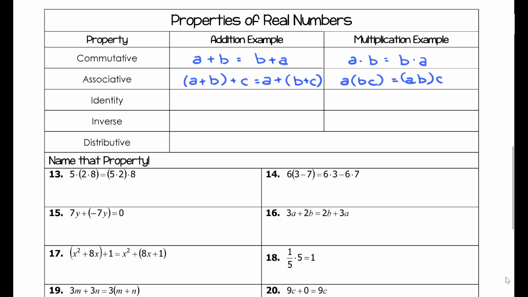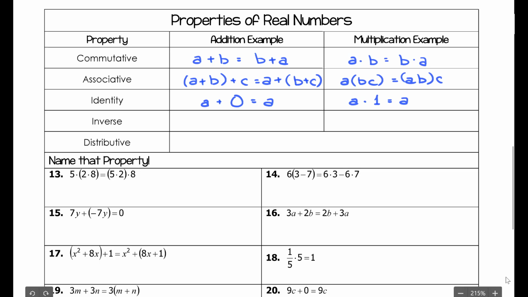The identity property looks at if we take some value, and in this case we're going to use the value A for addition, what can I add to A to give myself A again? Well, the additive identity is just simply 0. If you add 0 to anything, you get that original value back. With multiplication, it's multiplication by 1. A times 1 is A.